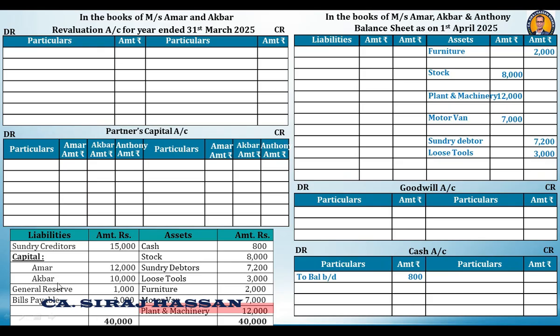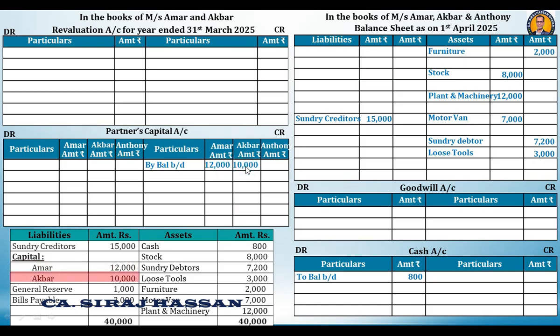Creditors 15,000 rupees will go to the balance sheet liability inner column because there is an adjustment. This is the capital. Amar capital will go to Amar capital account, 12,000. Then Akbar's capital, 10,000.